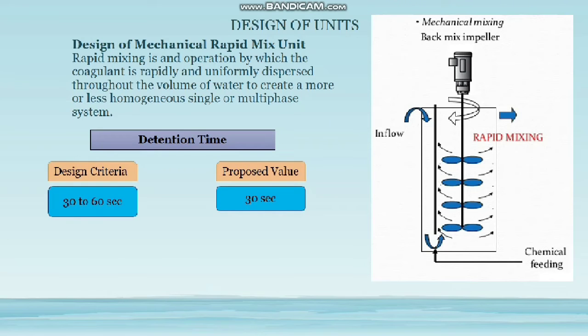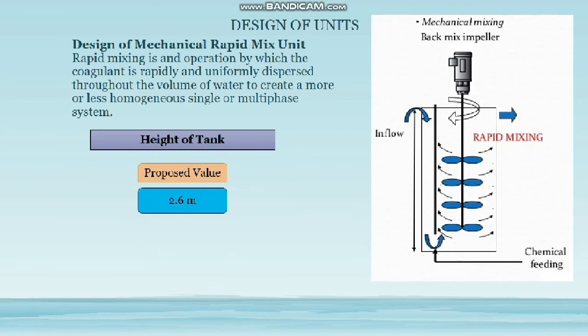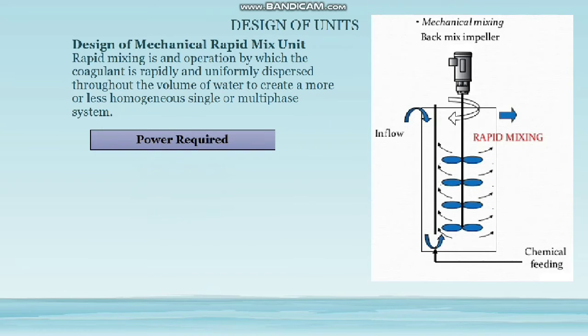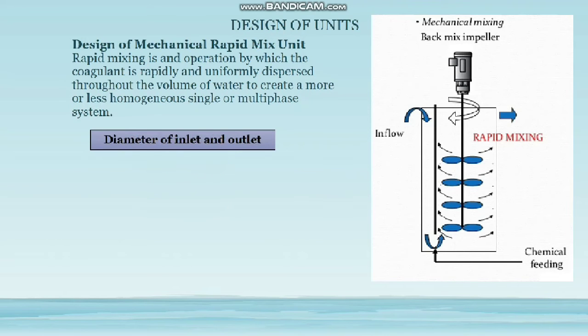The speed of the impeller proposed is 120 rpm. The height of the tank will be equal to 2.6 meter. The proposed water depth is equal to 2.37 meter. The power required for operating the rapid mixing is equal to 5.47 kilowatt. Number of blades used in rapid mixing is 8. The number of baffles used in the rapid mixing is 4. The diameter of inlet and outlet is equal to 250 millimeters.